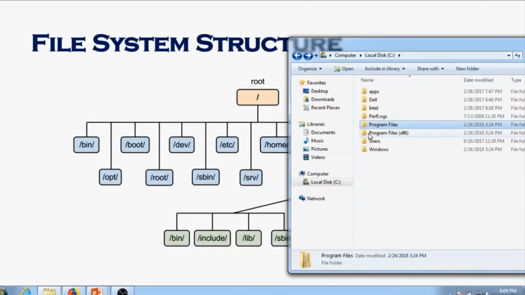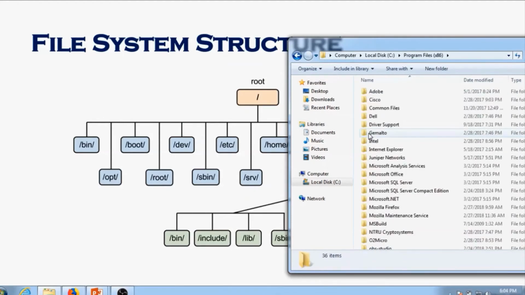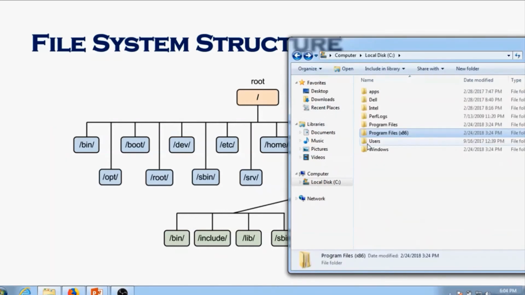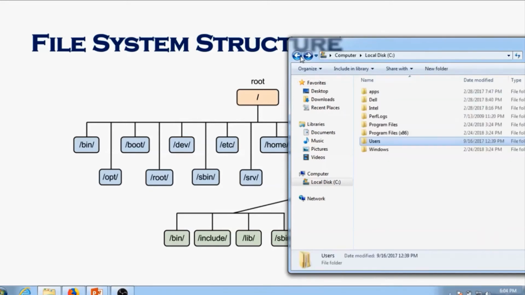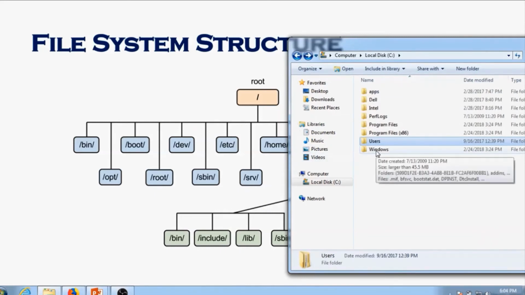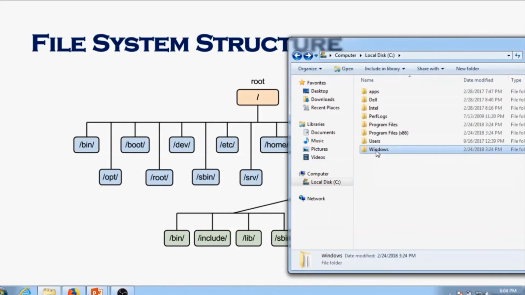Then we have another one, Program Files x86. That's where the 32-bit related directories are created, and Users, which are the user directories. If you click on it, you'll see my directory right here as well. And then of course the Windows folder, for anything related to Windows. So it is predefined by Windows that every time we create a file or install a program, it automatically gets installed into these files and directories.